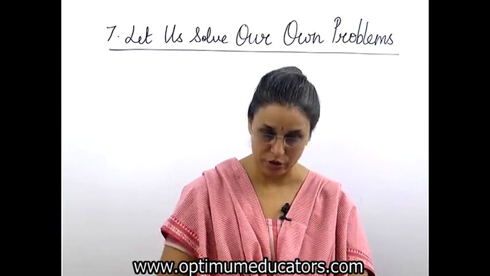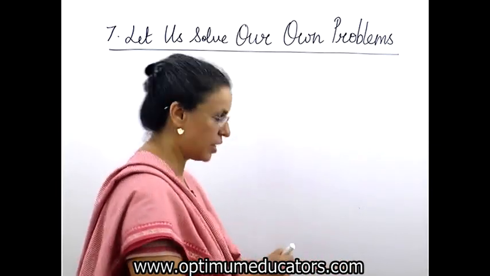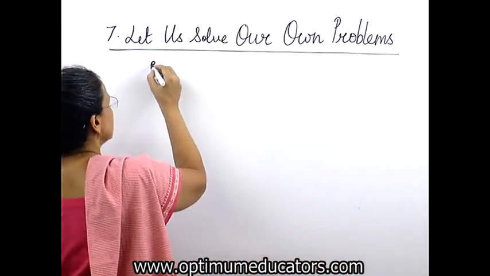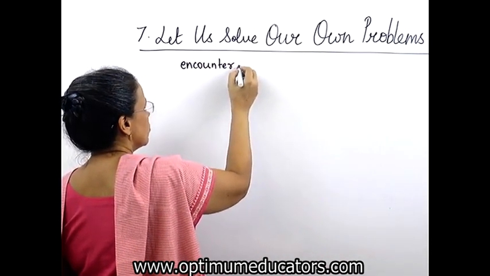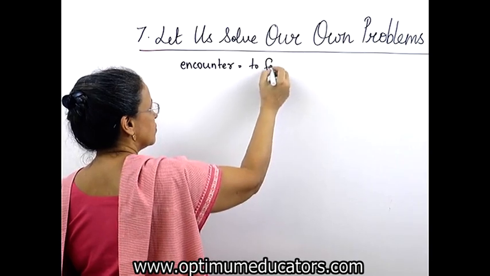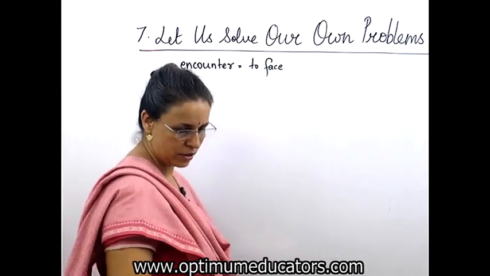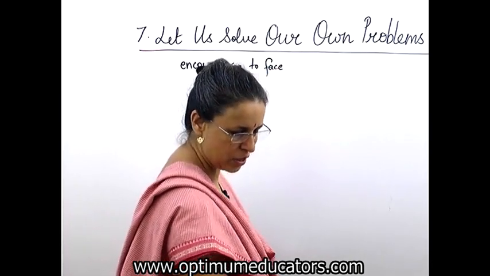So let us see, we already have two difficult words. One is encounter, means to face, and the second word was inconvenience.